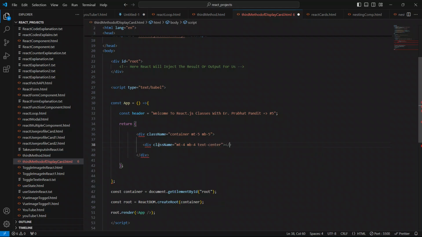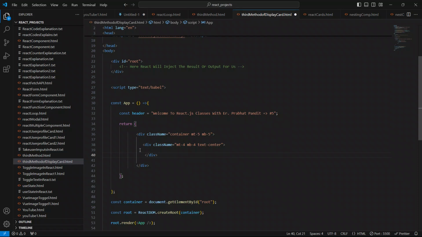So close this div, and inside this div I'm going to use an h1 element and close this h1. I'll put open and closing curly braces, because it's compulsory to use curly braces in React if you want to show the variable expression value to the user. Copy this header variable and put it inside the braces.